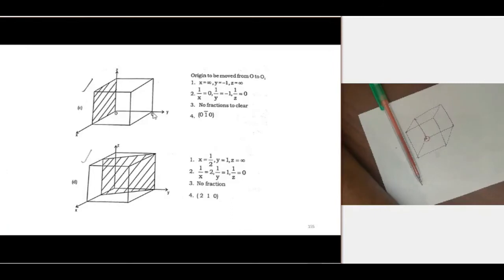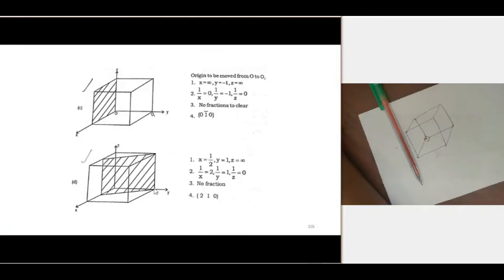The y-intercept: if the origin is here, then this distance will be -1 because this is the positive y direction, so it is moving in the negative y direction. And again, this plane is parallel to the z direction, so z is also infinity. Take the reciprocal: 0, minus 1, 0. Here we have a negative value, so in the Miller indices, write this as a bar, 1 bar.